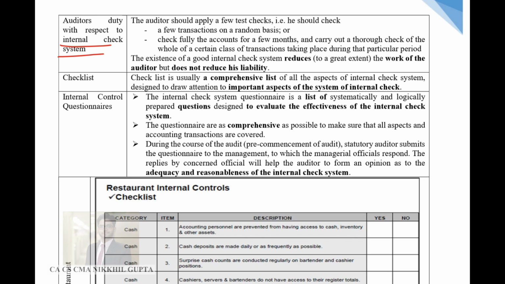So the auditor does one very smart thing, and that is that he tests the internal controls. If internal controls are working fine, then the auditor reduces the intensity of the audit procedures which he employs, because he is reasonably certain that all the transactions would have been recorded fine.